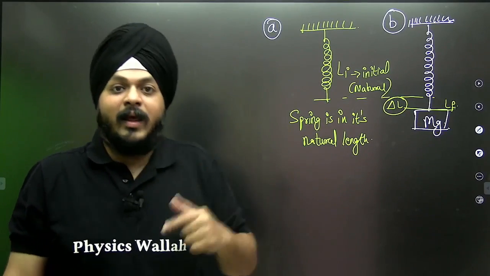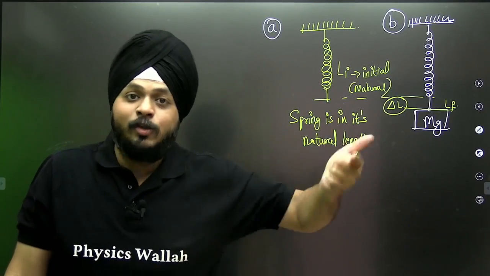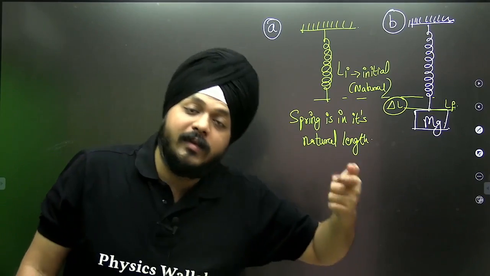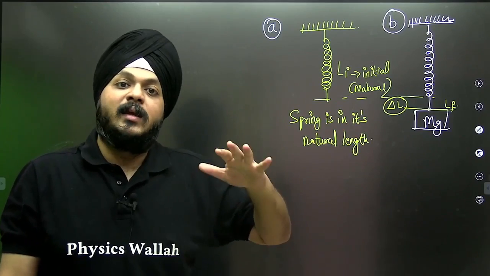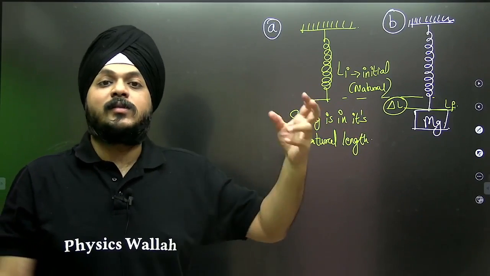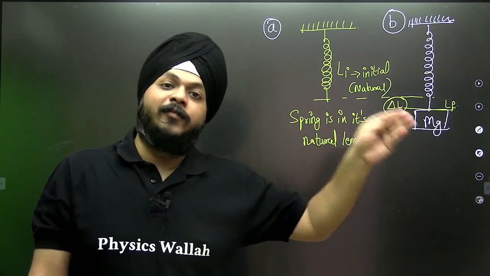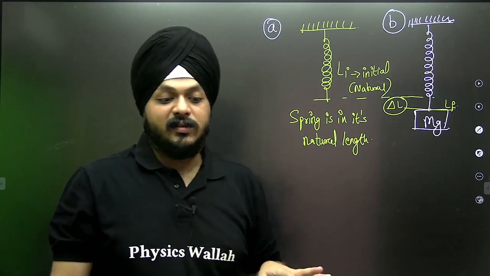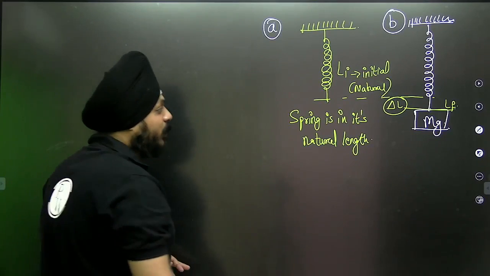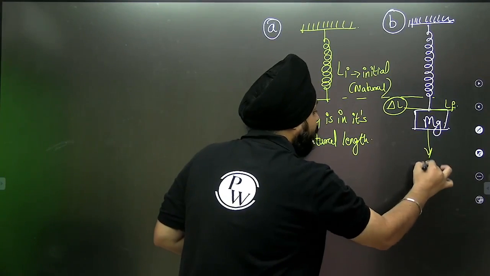The change in length will show how much strain is produced. If strain is produced, it means that with reference to the strain, we always have an external force that is doing some kind of work and producing the stress. So here mg is the force.